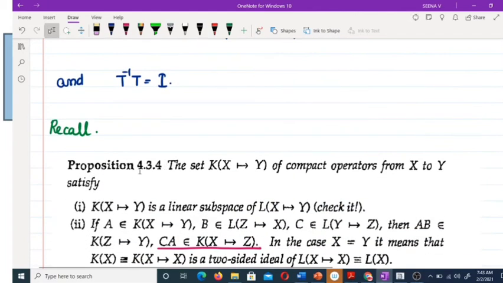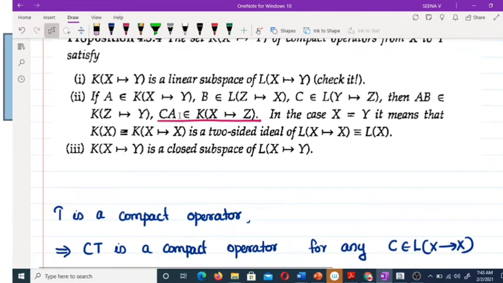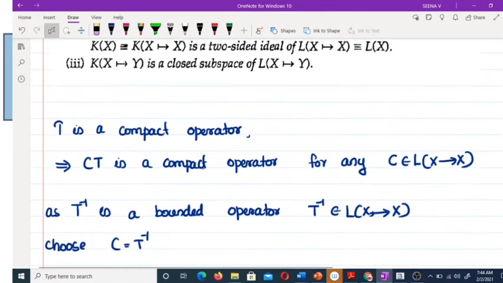Just to recall our proposition 4.3.4, K is a compact operator, then K is an ideal in L of X. That means if A is a compact operator and C is in L of X, then CA must be a compact operator, CA must be in K of X. Here T is a compact operator, and as it is an ideal, CT must be a compact operator for any C belonging to L of X.